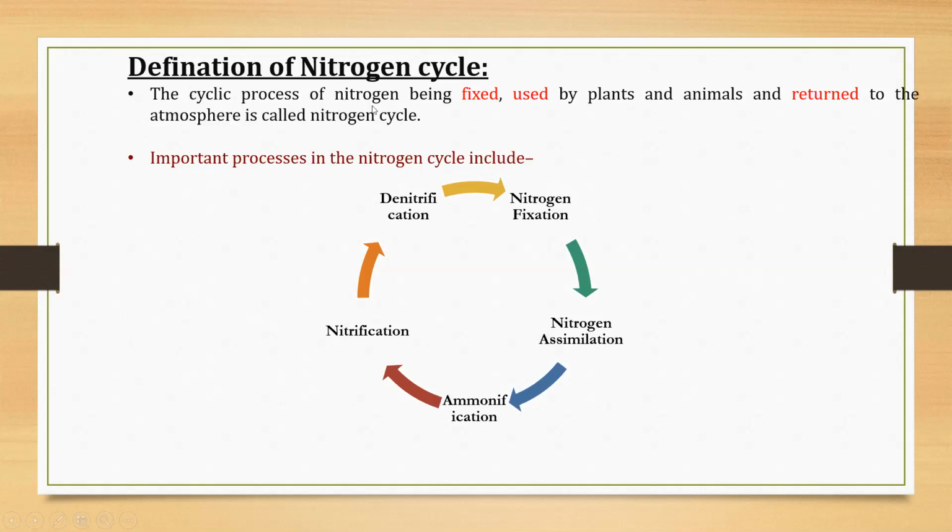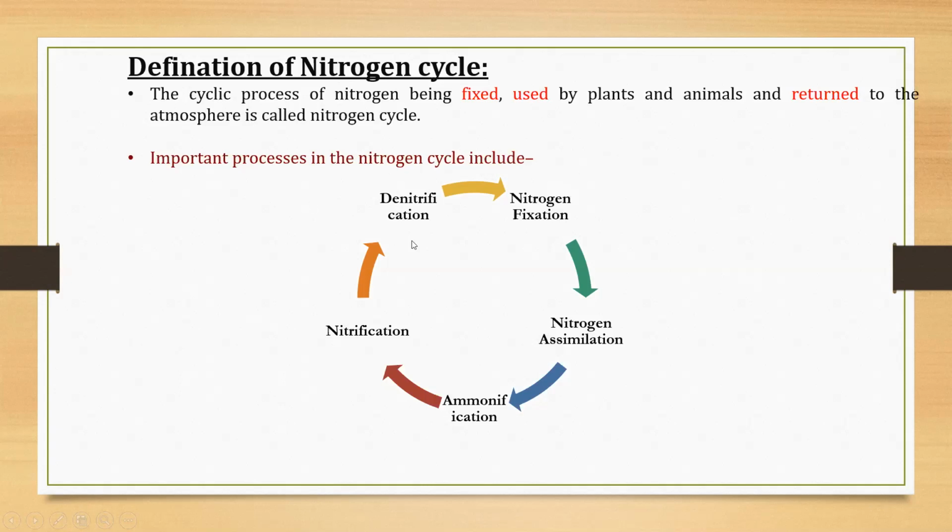That means from atmosphere it is fixed. Second step is it is used by plants and animals, and the last one is it is returned to the atmosphere. That's why it is called a cyclic process. So the nitrogen cycle is a cyclic process of nitrogen being fixed. It is used by plants and animals and again returned back to the atmosphere. This process is repeated again and again.